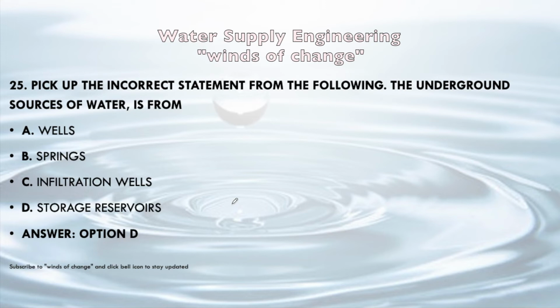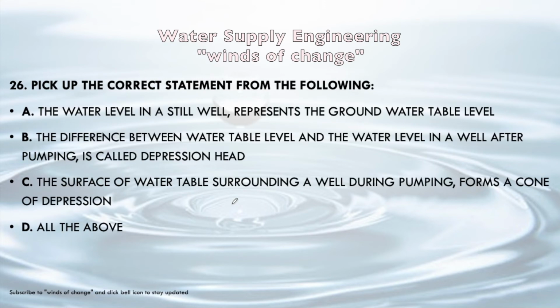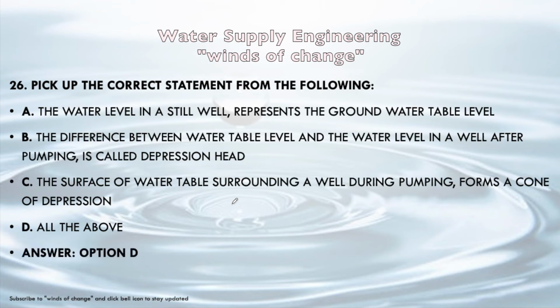Okay. Next question. Pick up the correct statement from the following. The water level in a still well represents the ground water table. The difference between water table level and water level in a well after pumping is called depression head. The surface of the water table surrounding a well during pumping forms a cone of depression, or all of the above. We should be very much familiar that all of the above will be the correct answer.